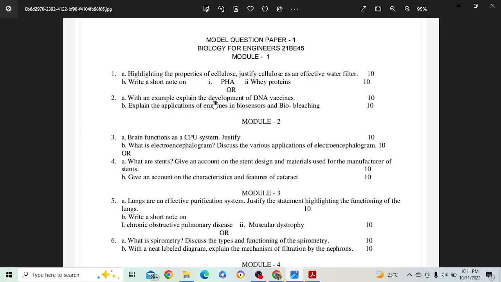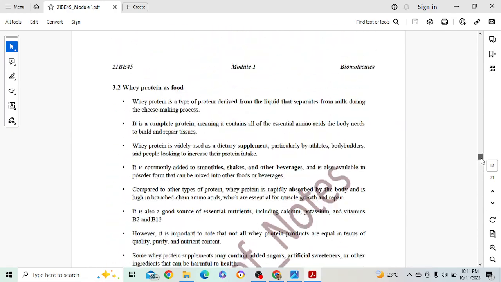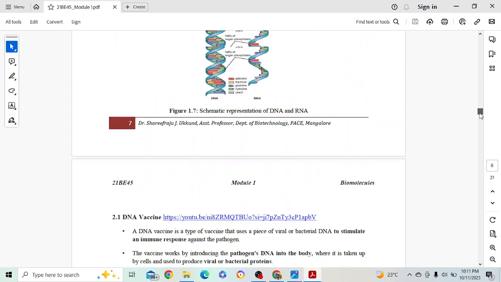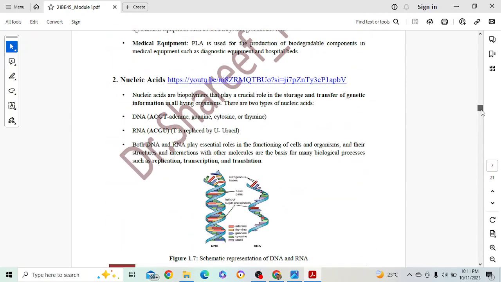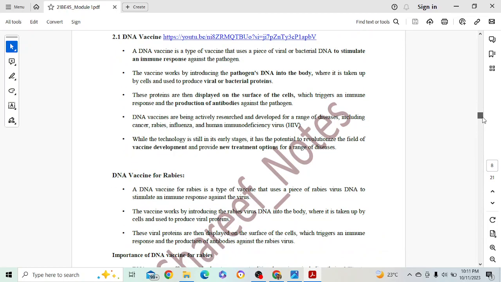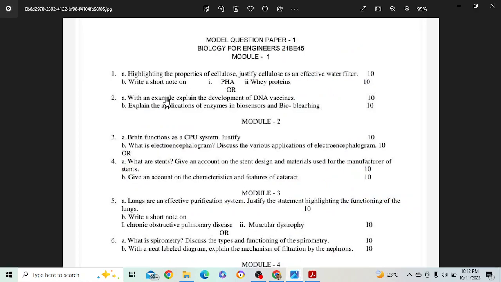The second question we have is: with an example, explain the development of DNA vaccines. Wonderful question. And here we have the DNA vaccines. See, here we can start by introducing what is nucleic acid, just give a definition of what is DNA, and start with the DNA vaccine. Here you write all these things and also give an example. For example, you have a DNA vaccine for rabies.